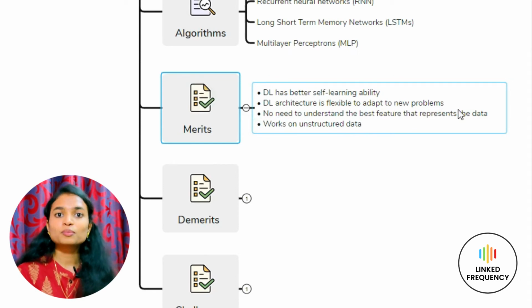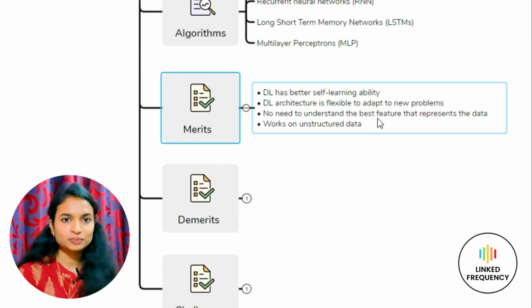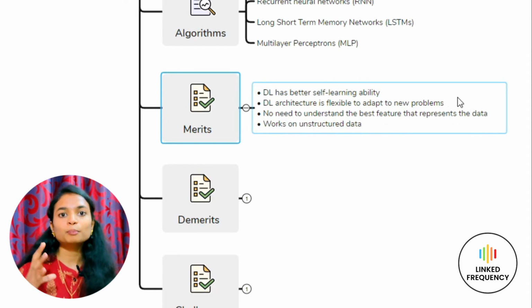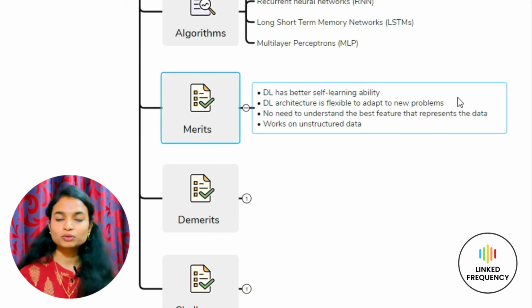That indicates the deep learning architecture is flexible to adapt to new problems. So for any new problem in future, we can directly take up the algorithms that are part of deep learning. No need to understand the best feature that represents the data. Unlike other algorithms where we had to provide the feature before it undergoes the algorithm and the next processes, here we don't have to give the feature. The neural network itself tries to learn on its own, and based on forward propagation and backward propagation, due to this iterative process, the network learns and gets the accuracy.